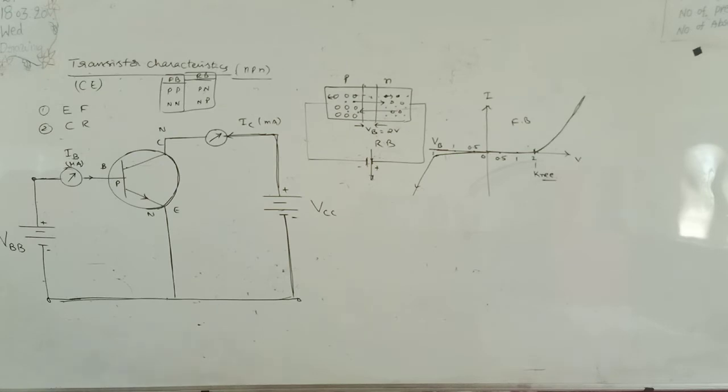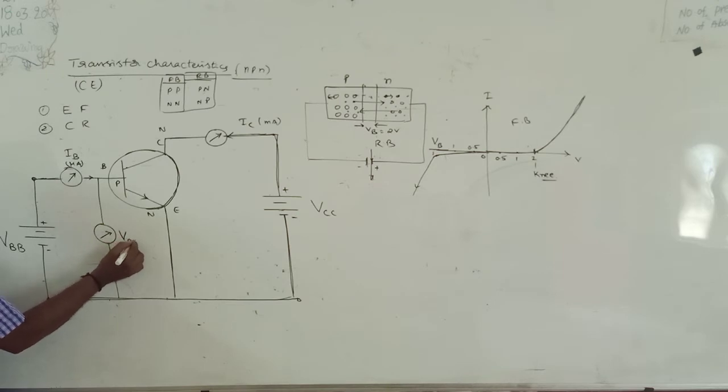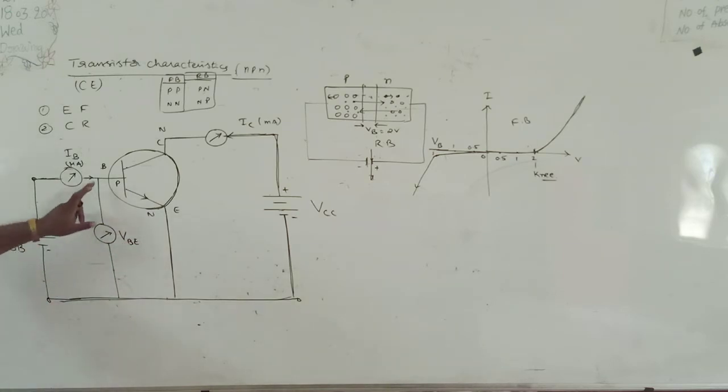Okay. Next again, what is the potential difference changes in between base and emitter? To find out how the potential between base and emitter changes, we connect a voltmeter between these two. This is the voltmeter. This voltmeter measures the potential difference across base and emitter. VBE, potential difference across base and emitter.